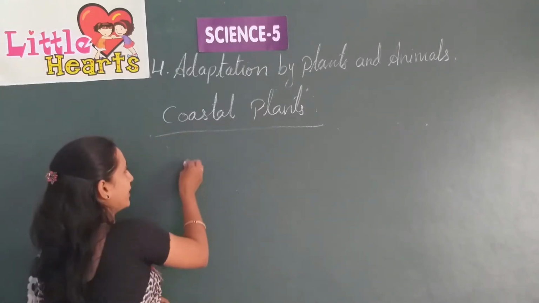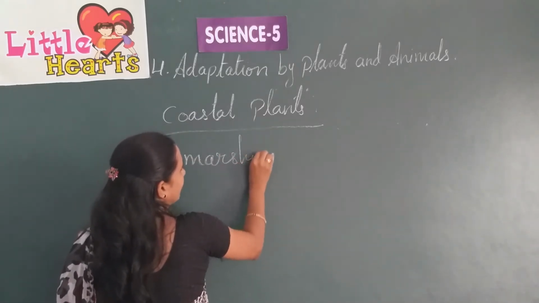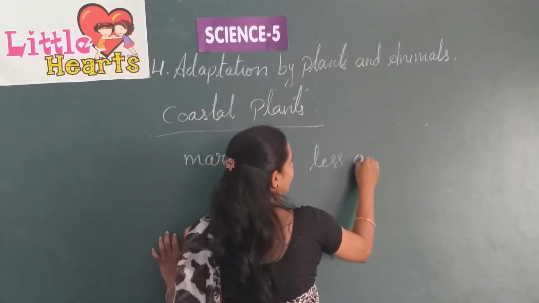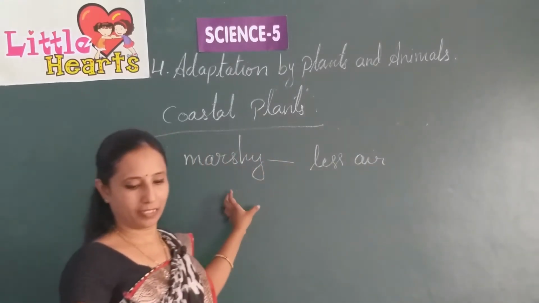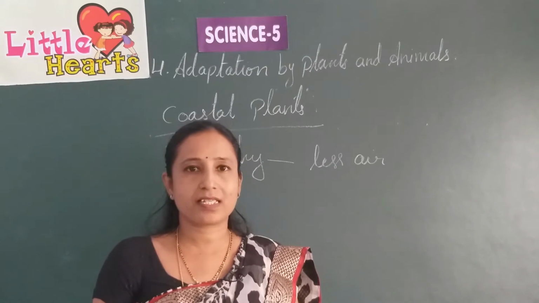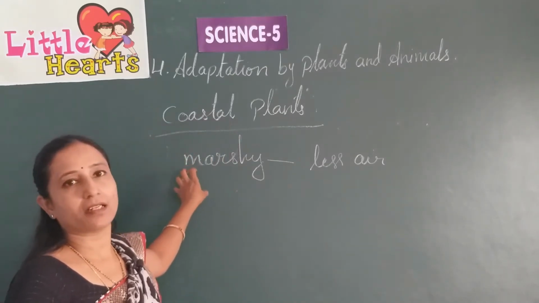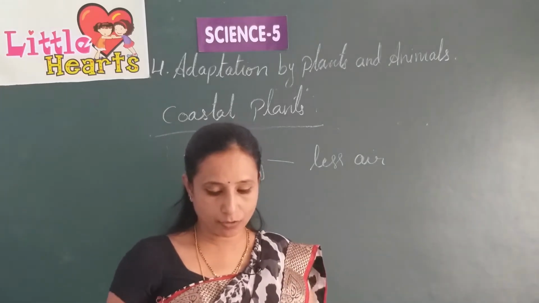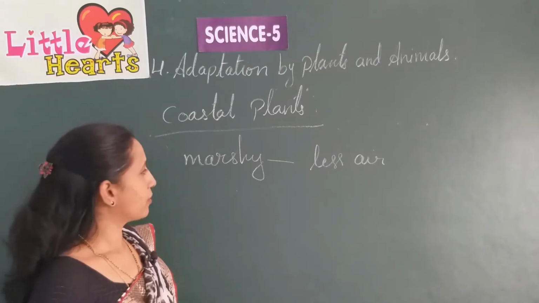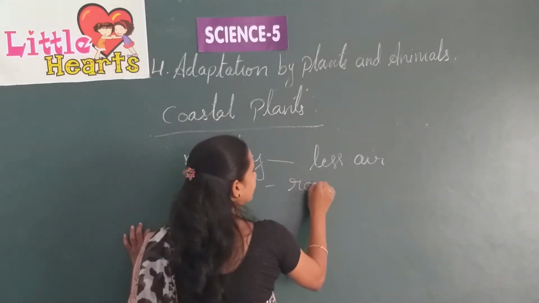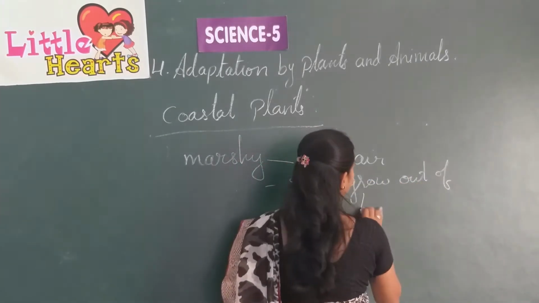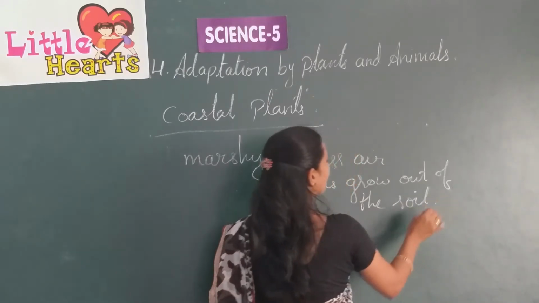The soil near the sea coast is very marshy, filled with water. So there is less air trapped in this soil. As these plants do not get sufficient air, their roots grow out of the soil. Why do these roots grow out of the soil?